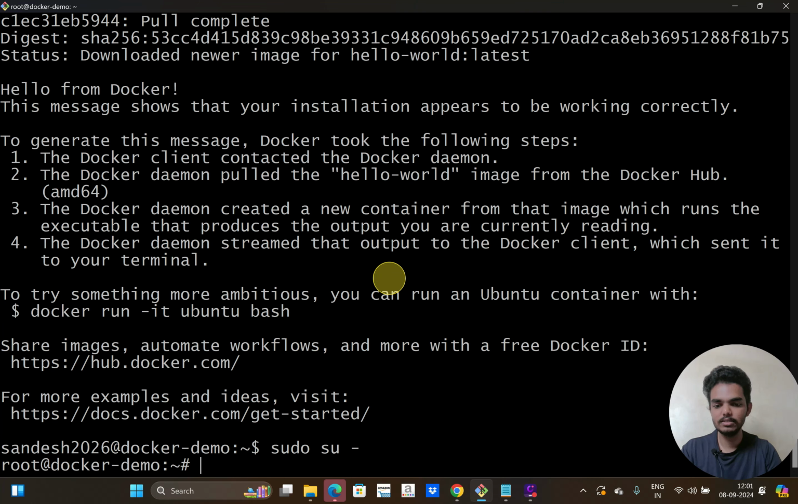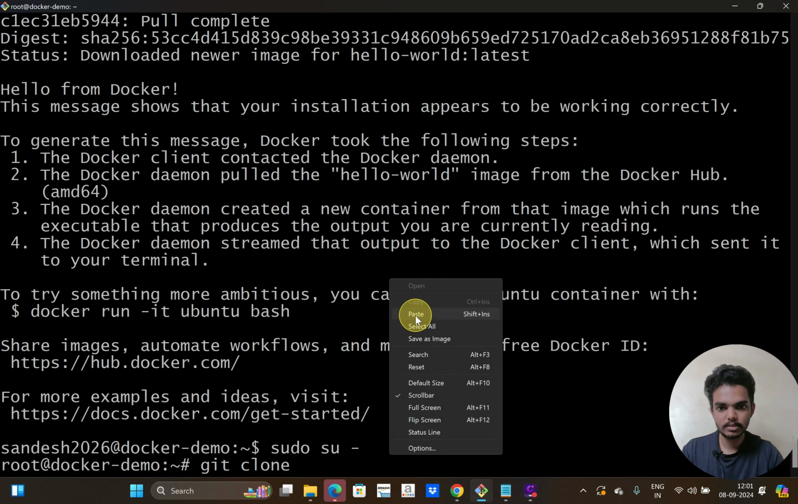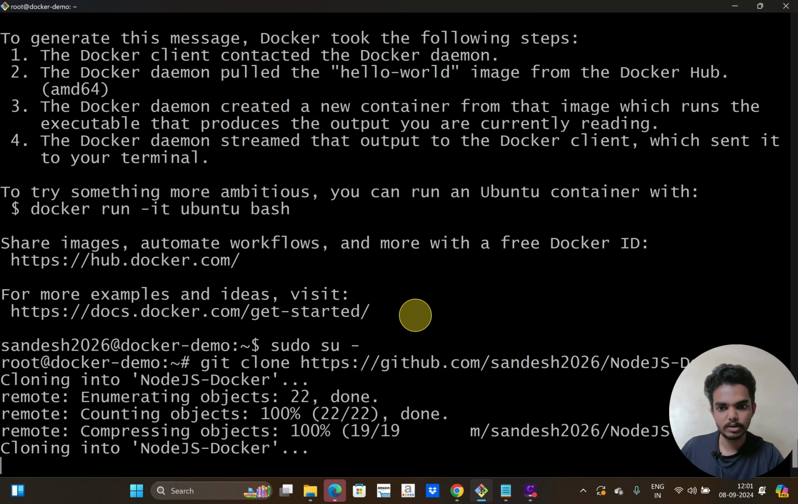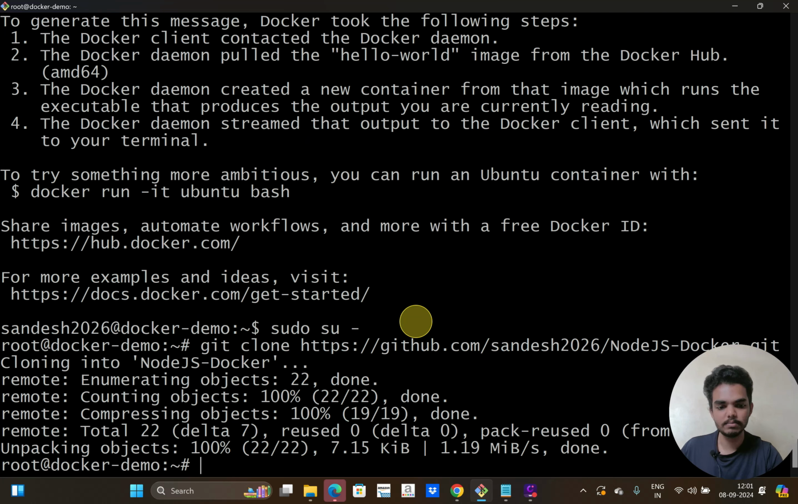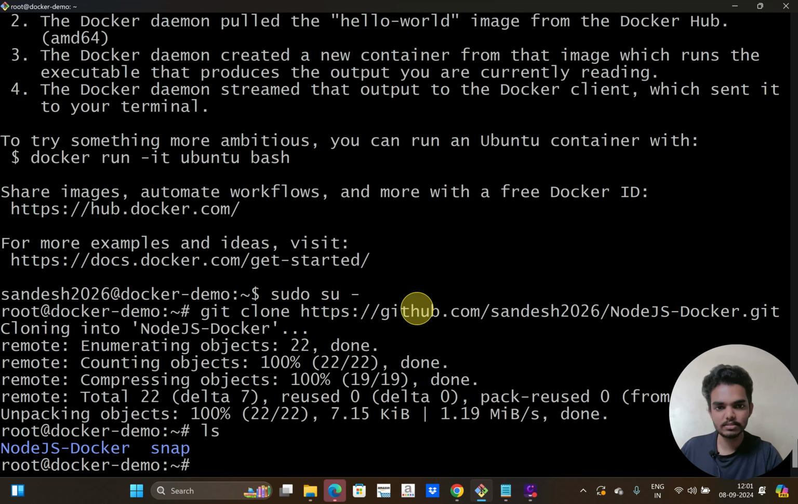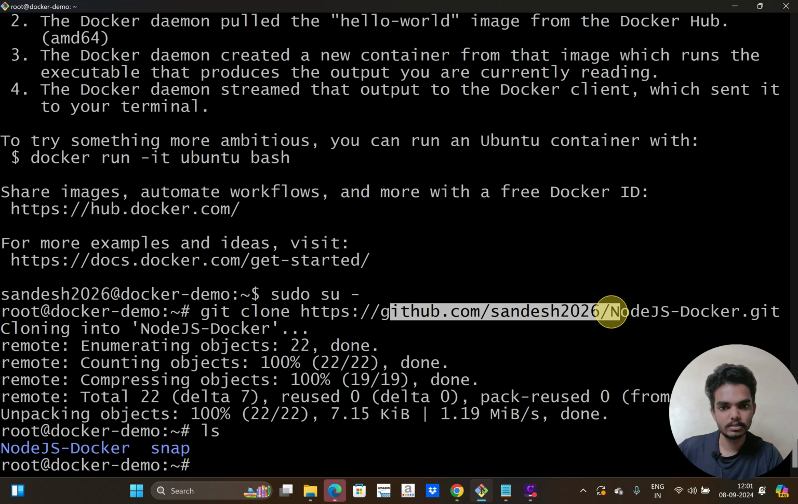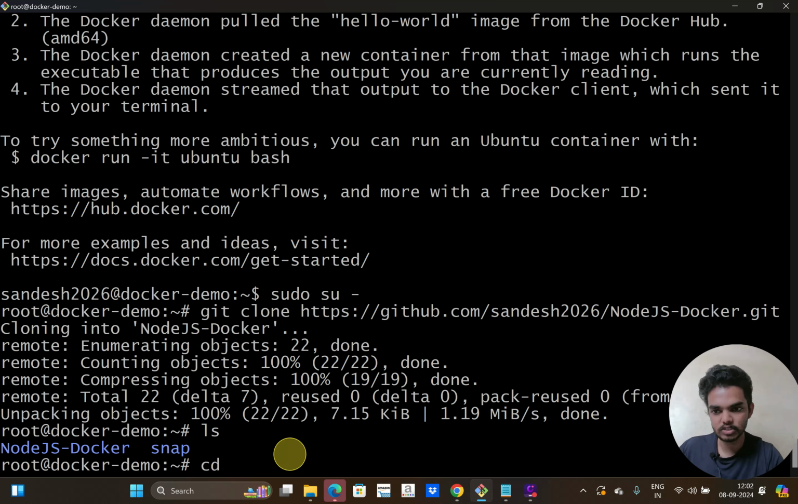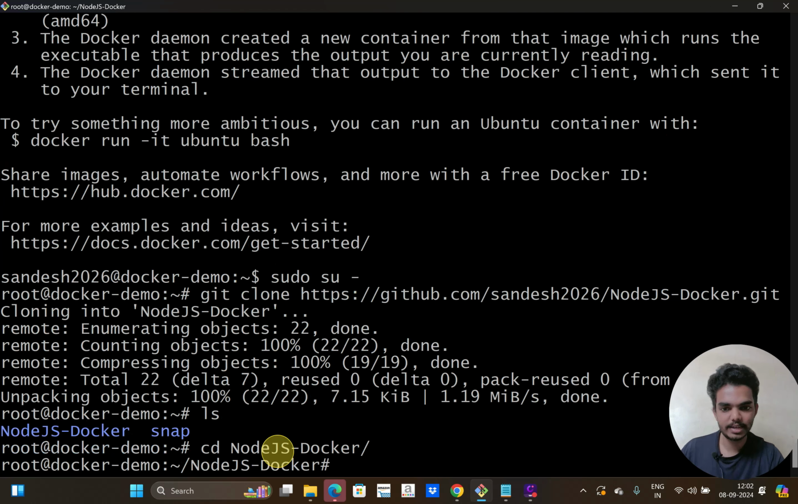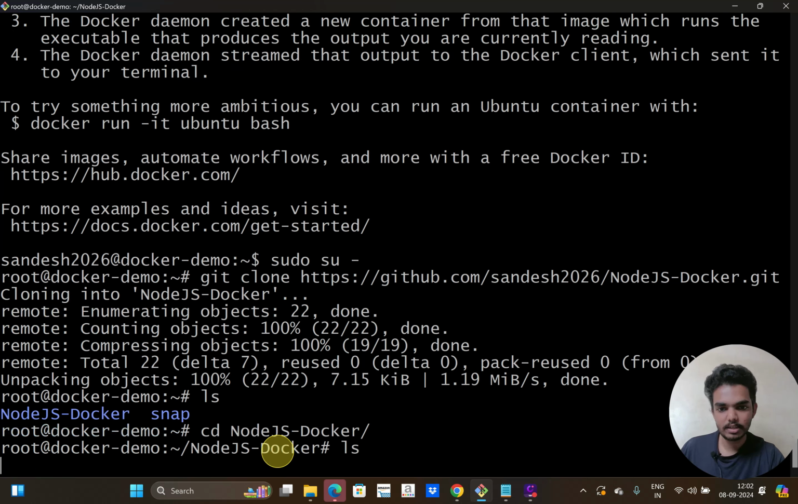For that I can run git clone and paste the URL link. It will copy my source code to my local. I will add this GitHub repository link in my description also, so you can also clone this repository and use that. It created a folder called node.js-docker, that is my repository name. So we'll go inside that directory, and here I have the code.